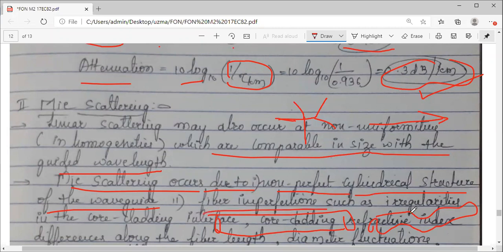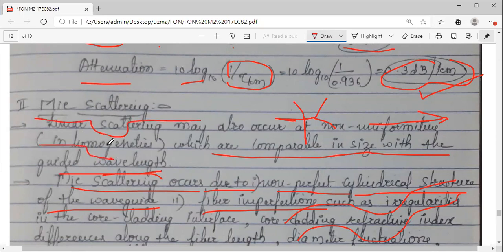What are those fiber imperfections? It may be irregularities in the core cladding interface, as I have just drawn. Optical fiber ऐसा कुछ होगा, something like this, or ऐसा कुछ होगा. Something like this. यहाँ पे ज्यादा है structure, यहाँ पे कम है.